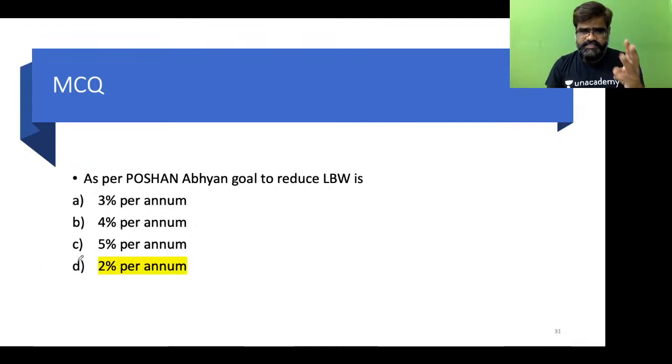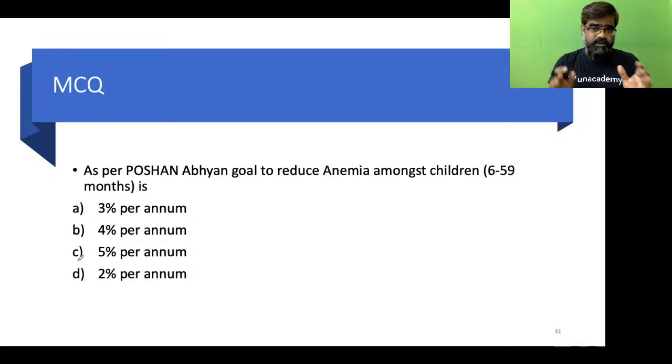Now, 3 questions on Poshan Abhiyan, back to back. Answer was the same, 2% per annum. So, it will help us to remember that Poshan Abhiyan says reduce stunting 2% per annum, reduce underweight 2% per annum, reduce low birth weight 2% per annum. So, we will not be wrong anytime if such questions come, because this is the recent thing. Now, take this now.